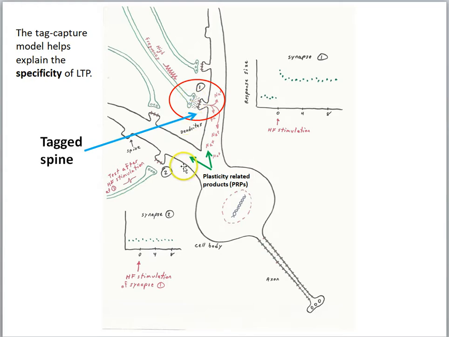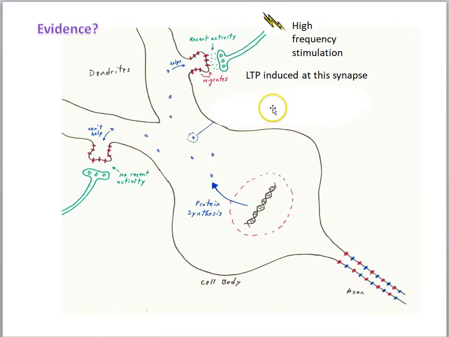And again, the reason why, according to the tag and capture model, is that these plasticity-related protein products can only be utilized by recently tagged synapses. Having no activity here at this synapse here, they can't make use of the plasticity-related products. So LTP shows specificity. Now, what's the evidence of this tag and capture model involving these plasticity-related proteins?